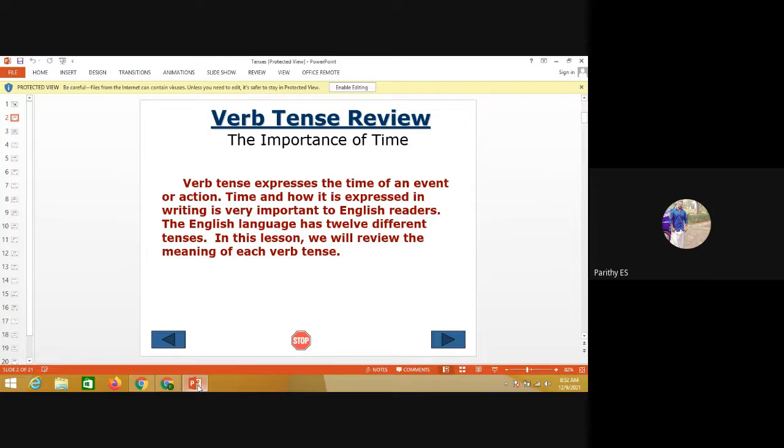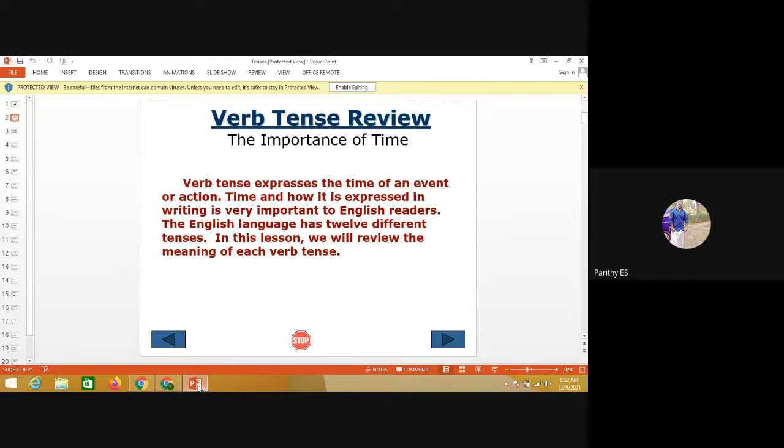Likewise, the present perfect is have or has plus verb 3. For past perfect, had plus verb 3. For future perfect, we use will have plus verb 3. For present perfect continuous, we use have been plus V plus ing.